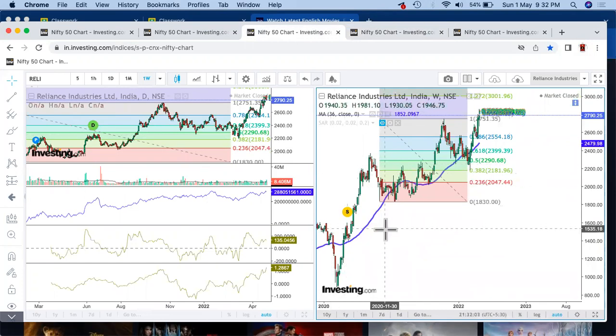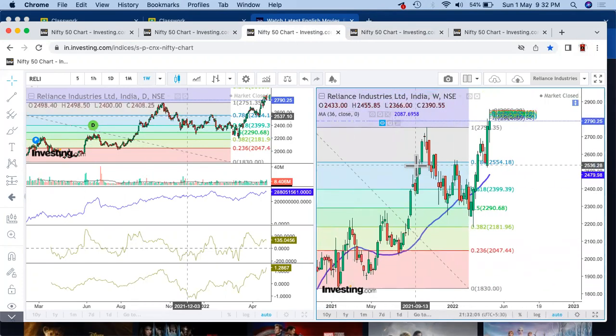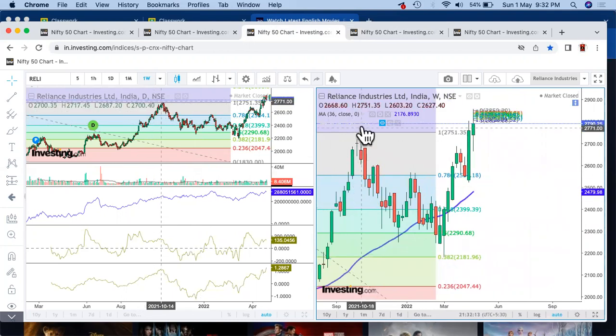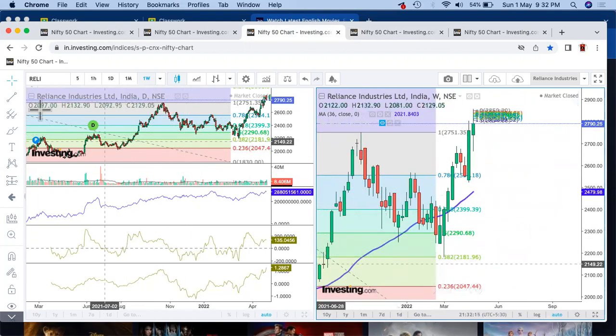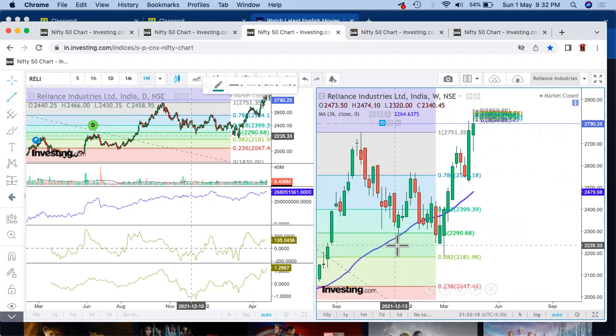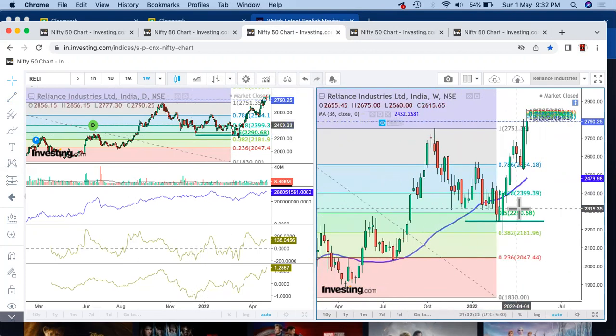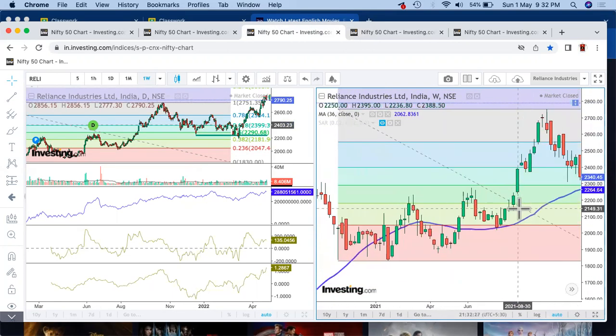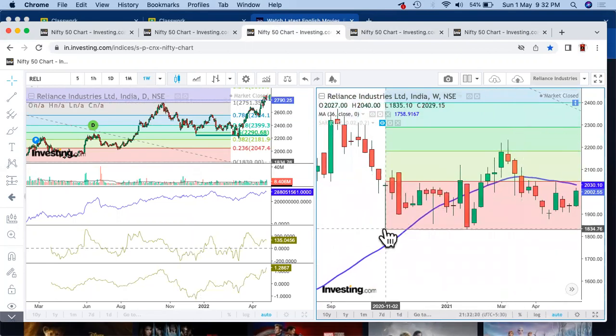Let's take a look at the weekly chart first of all, and then go to the daily chart. On the weekly chart, if you see, yes, it has taken a good support. It went up. Probably it has just taken out the previous high also. Now, what has been happening with Reliance is, it has broken this previous low which was there. Reliance always has a tendency that it generally breaks the previous low and then it starts moving up. Again, if you see over here, this was the low. The low was somewhere around 1855 and it went down to 1830 and then it started moving up. It generally happens with Reliance.